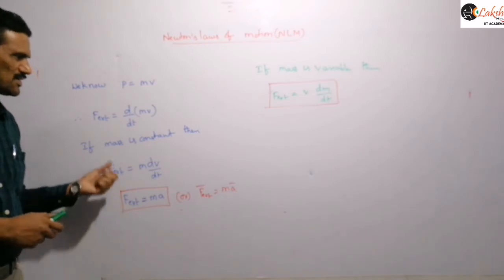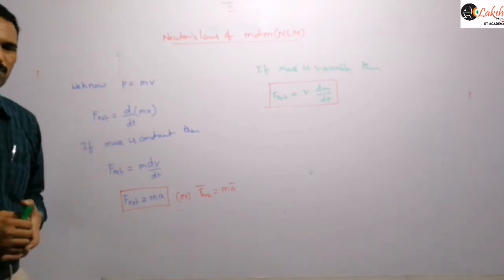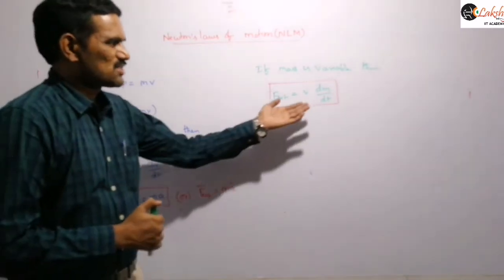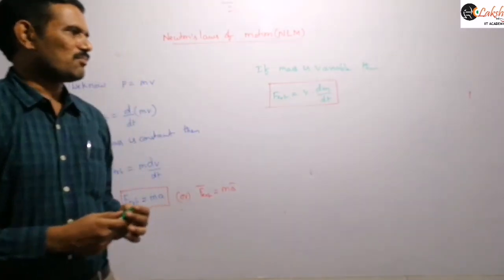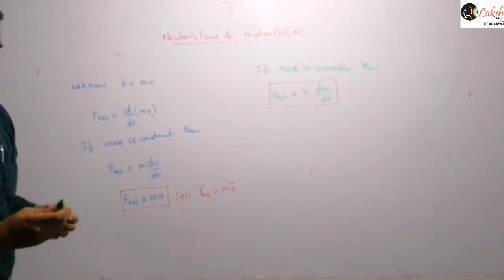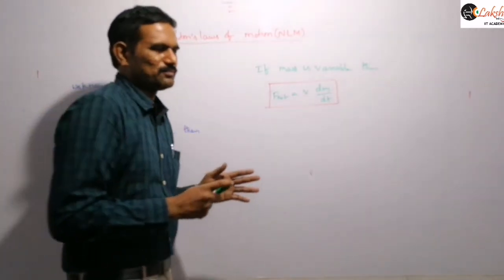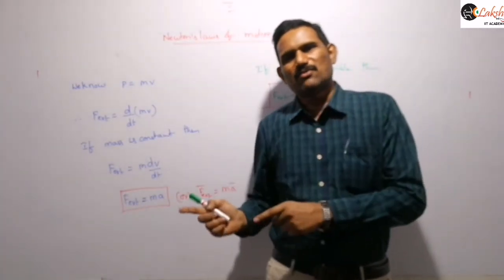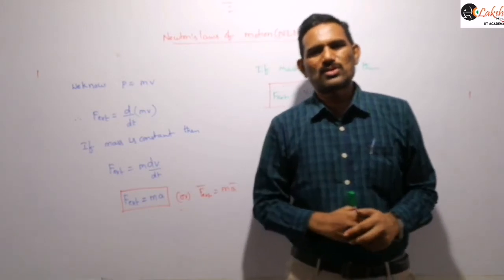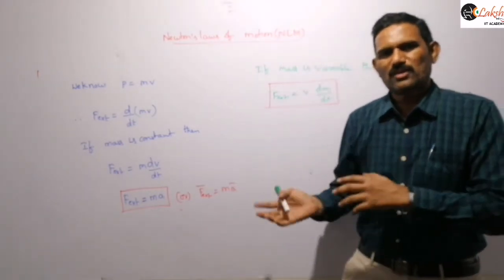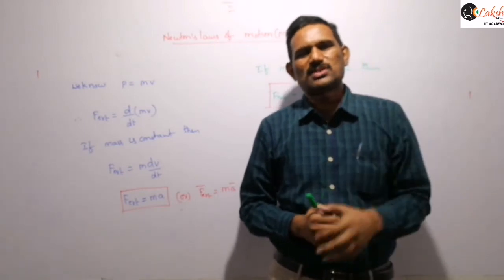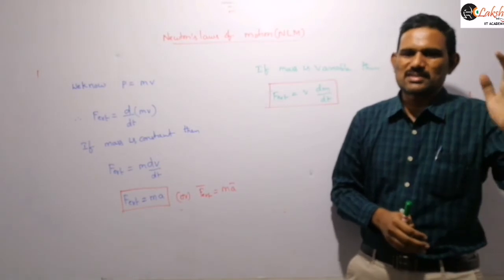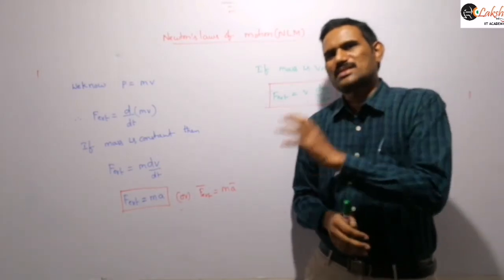Basically it is the rate of change of momentum. From that we get the conclusion that F is equal to ma, or if mass is variable, you can write this as V into dm by dt. Now Newton's first law just introduces the concept of force. Newton's second law gives the quantitative information about this force, that means how much force is acting on the system, which you can calculate by using Newton's second law. Newton's first law just indicates whether force is acting or not.